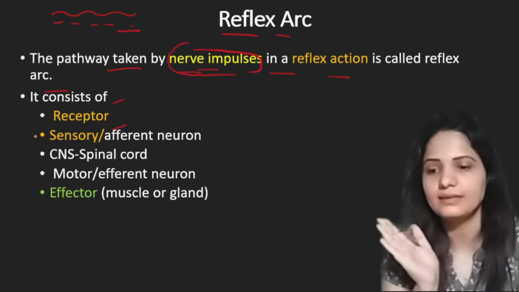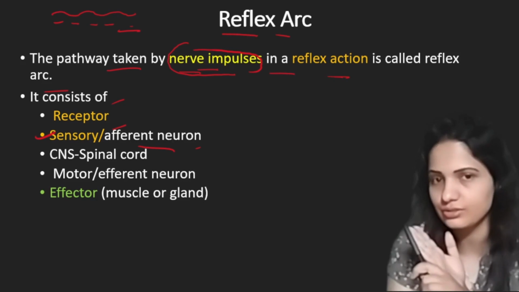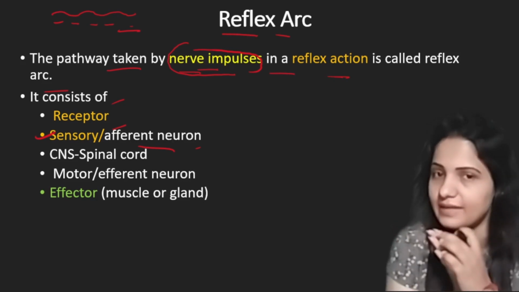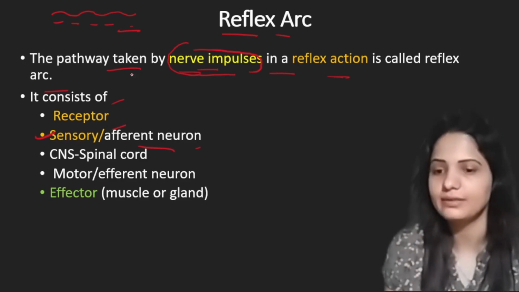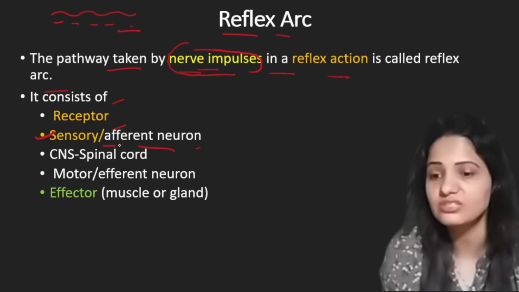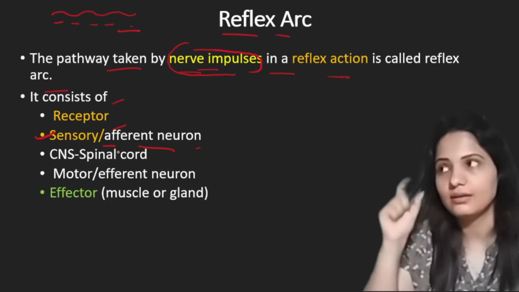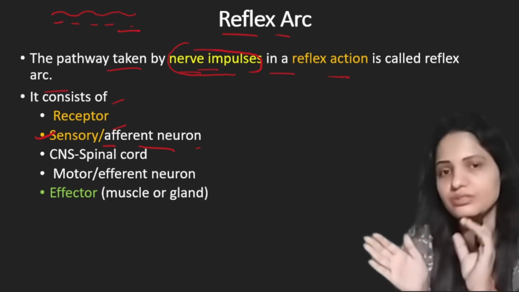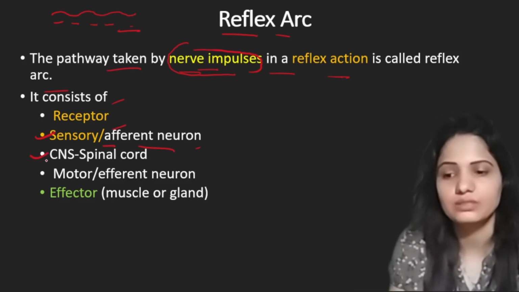Now the second part is the sensory, afferent neuron. As the receptor receives that change, the next function is of the sensory, afferent neuron. From that part, the information is received. Notice A here. These are the afferent neurons. These afferent neurons will sense that stimulus, the change in environment, and transfer that information in the form of nerve impulse to the spinal cord, the central nervous system.